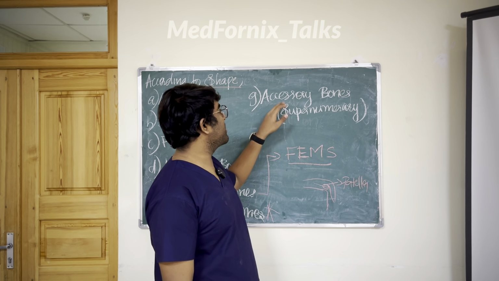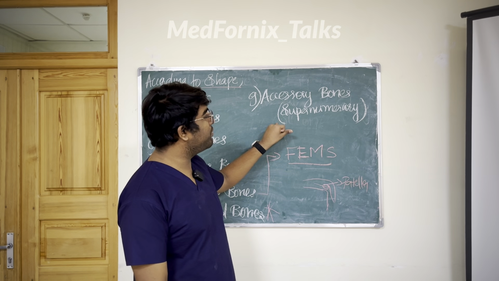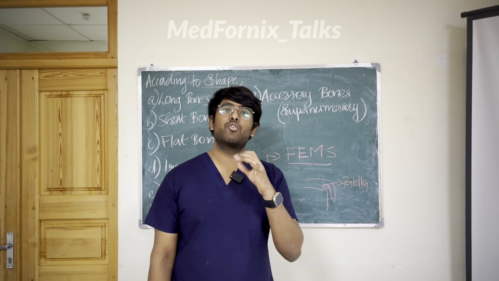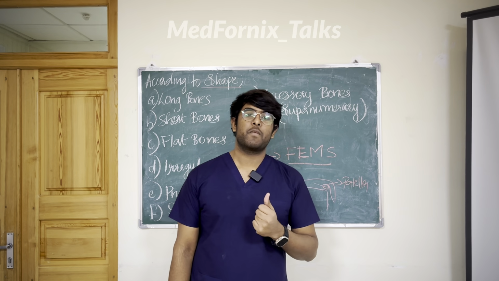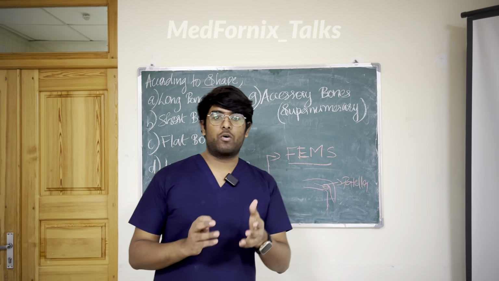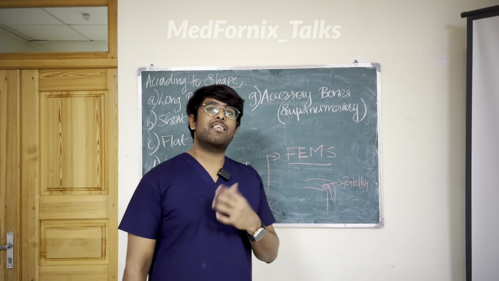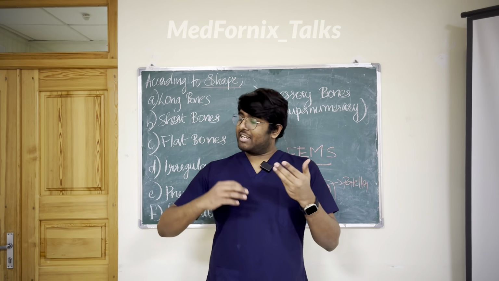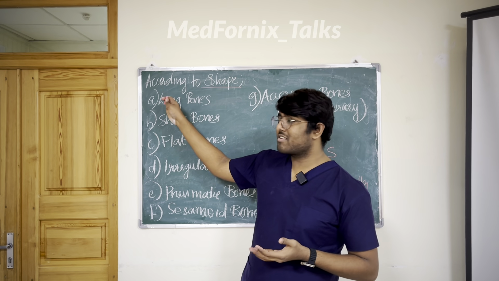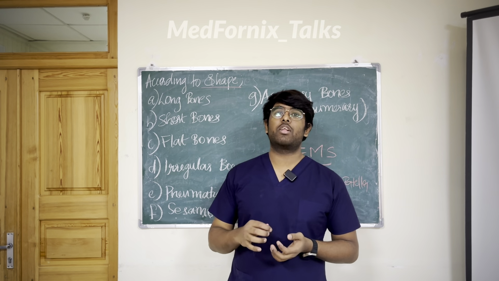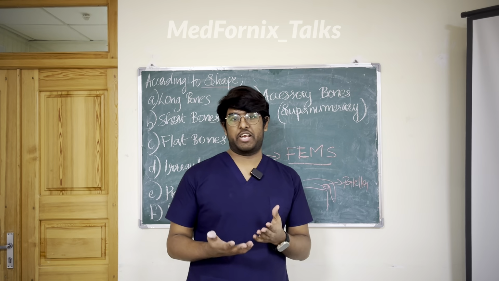The next type of classification of bone is accessory bones or supernumerary bones. These bones are special bones like sutures in our skull. Sutures, and then the ribs, these types of bones are known as accessory bones. Next, we are going to talk about the classification of bones. We have already discussed the classification of bones according to shape. Next, we are going to talk about the developmental classification.